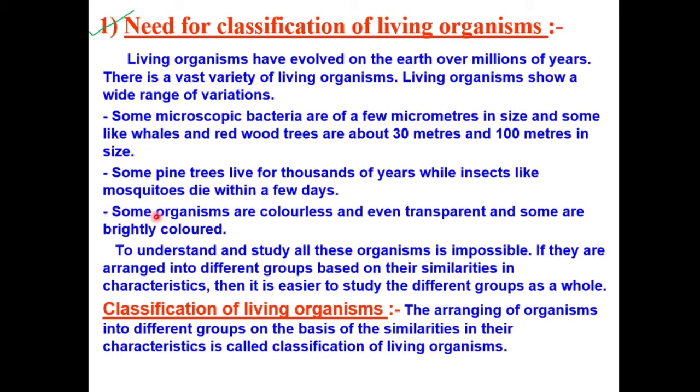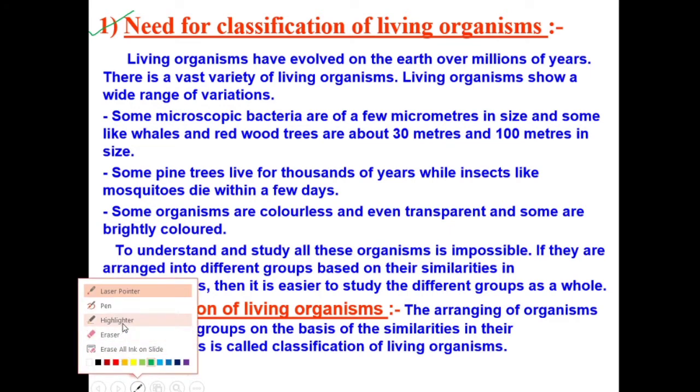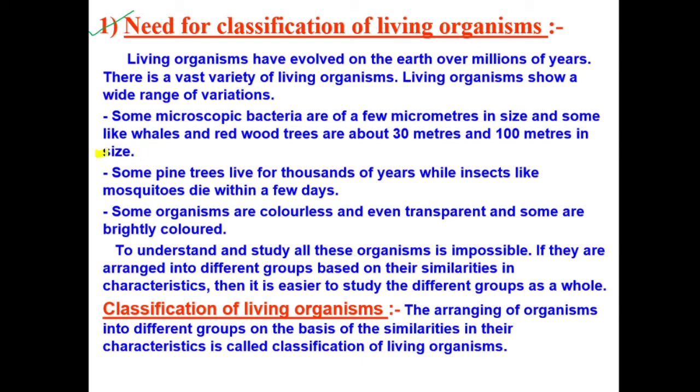Next is some organisms are colorless, right? Some organisms are colorless. You have seen cells, unicellular organisms, they are mostly colorless and transparent even. Or jellyfish also, they are also transparent kind of. And some organisms are brightly colored, right? So there is so much variation in colors also. So you see, because of these variations, what are the variations we have discussed so far? The variations we have discussed so far are in size, in lifespan, or in color, right? So many variations are there.